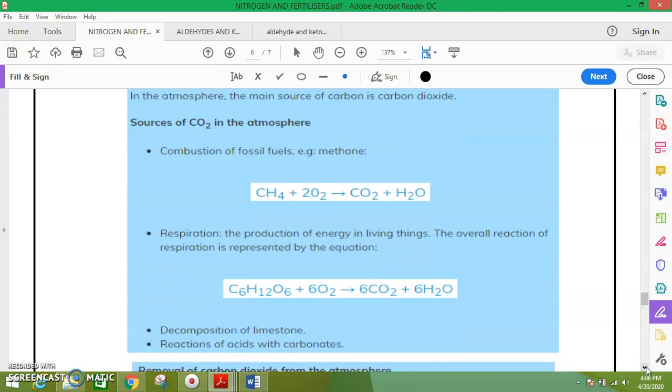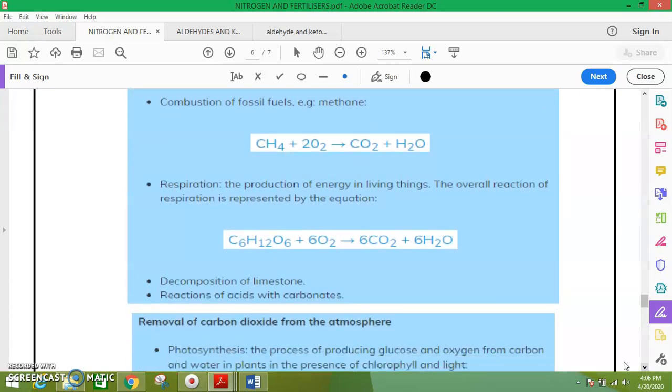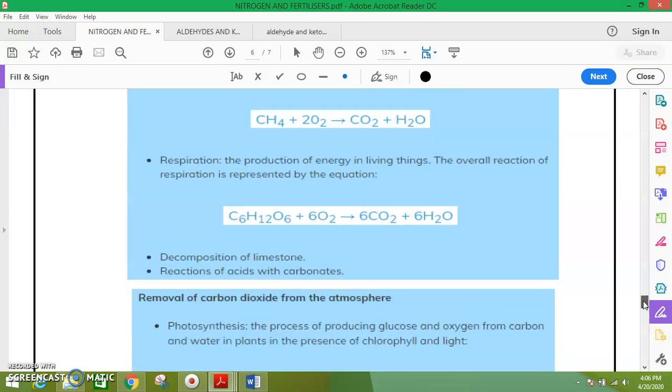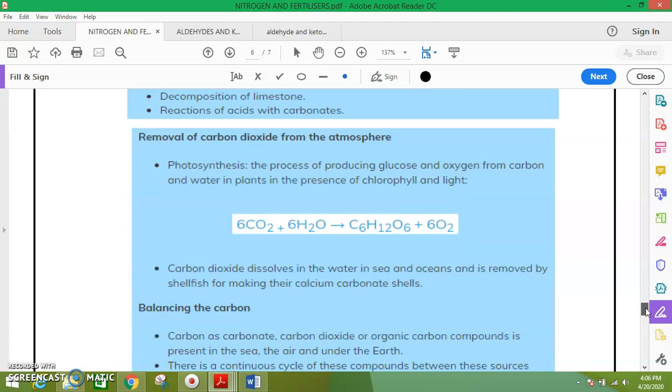Second, respiration, production of energy from living things. Then decomposition of limestone, and reaction of acid with carbonates. These 4 points are the sources of carbon dioxide in the atmosphere.